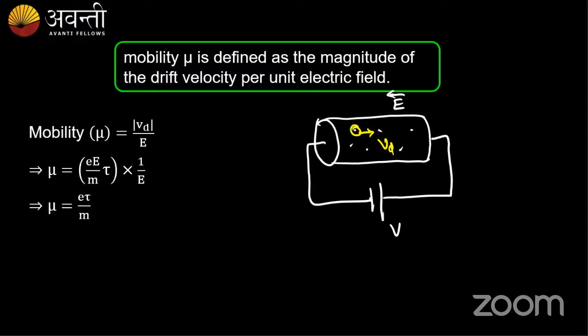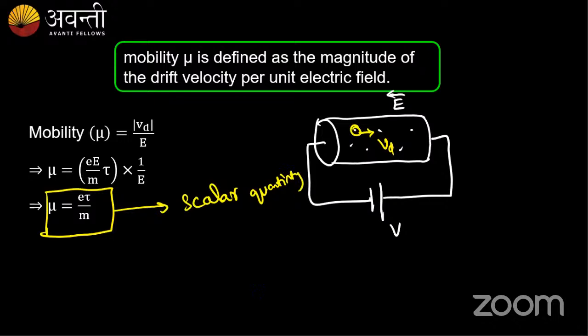So my mu, the mobility of electrons, is given by e into tau by m. This is my mobility of electron. Mobility is a scalar quantity. It does not have any direction. It only shows the magnitude of how much electrons are moving for a given electric field.